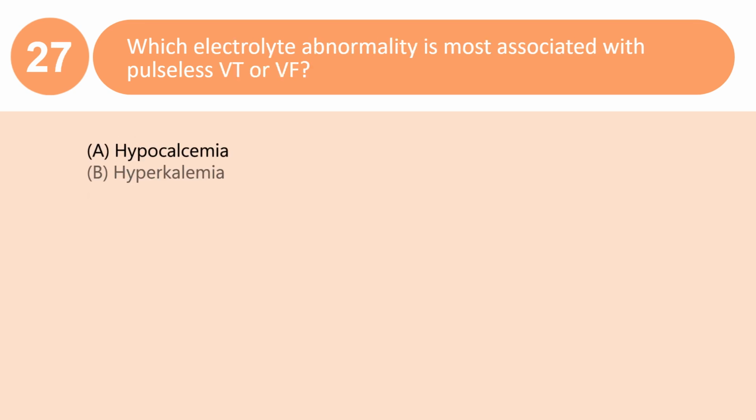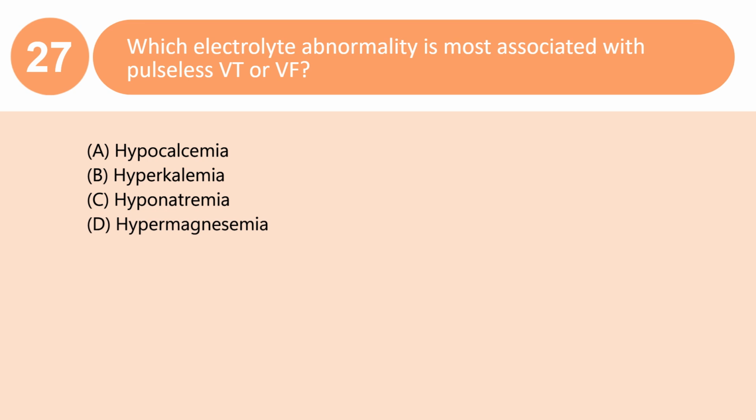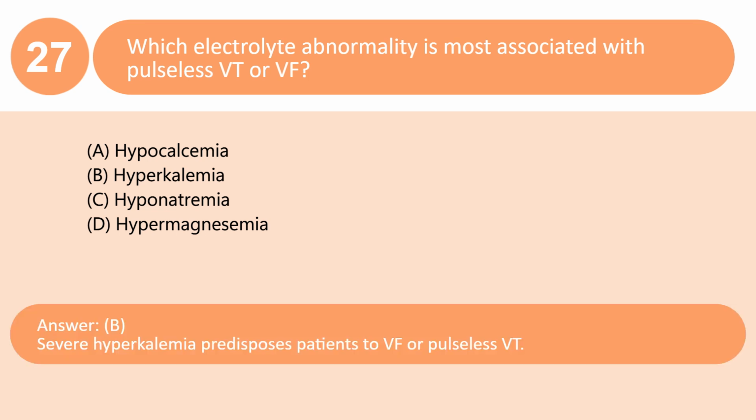Which electrolyte abnormality is most associated with pulseless VT or VF? A. Hypocalcemia. B. Hyperkalemia. C. Hyponatremia. D. Hypermagnesemia. Answer B. Severe hyperkalemia predisposes patients to VF or pulseless VT.